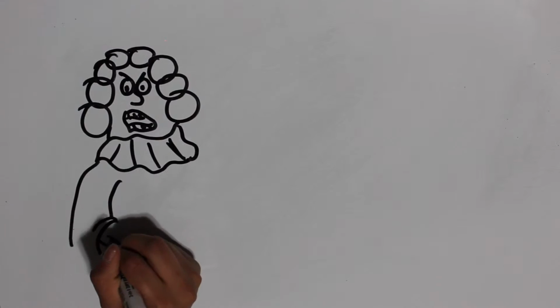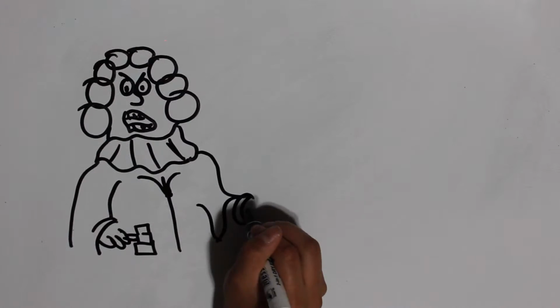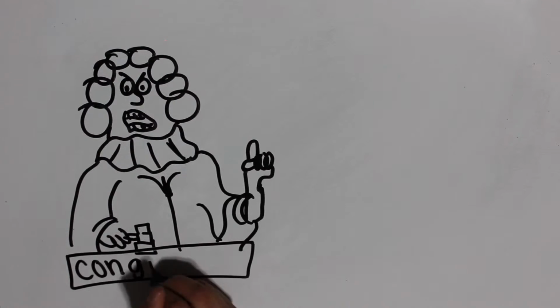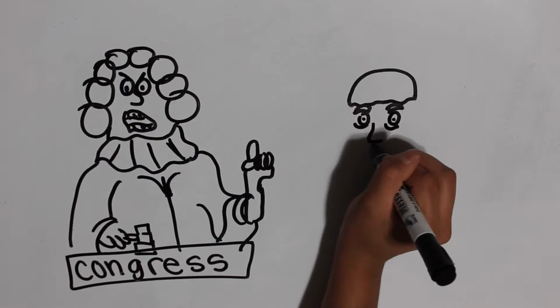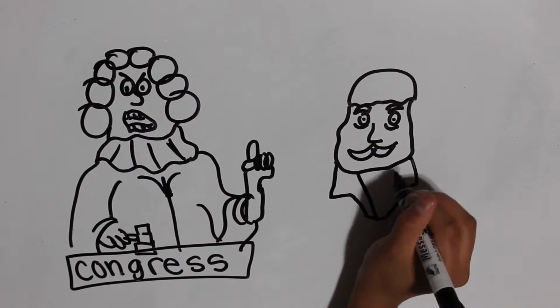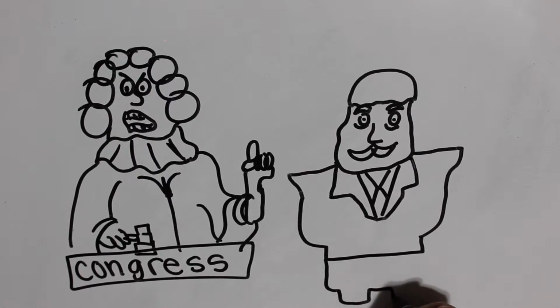Polk then sent 4,000 men to the border of the Rio Grande River and asked Congress to declare war with Mexico. Congress refused his offer, saying that they wanted Mexico to fire first and officially start the war.